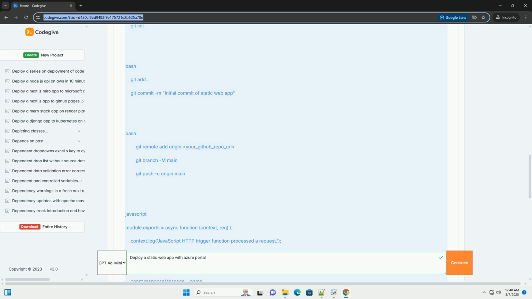If you're using a framework like React or Vue.js, this will typically be the directory where your index.html file and other static assets are located after the build process, often the dist or build directory. API location: the path to your Azure Functions API code, if you have any. If you don't have any, leave this blank. Output location: the directory where the built static assets are placed by your build process.